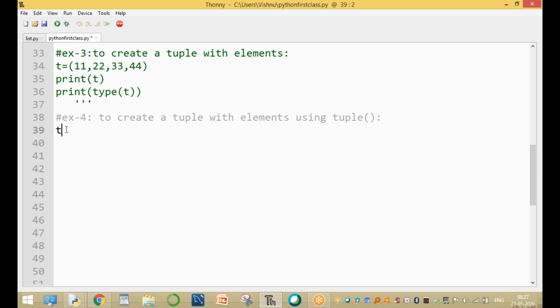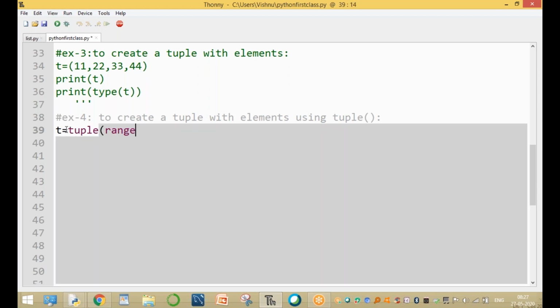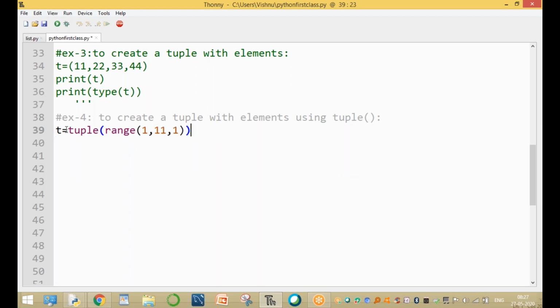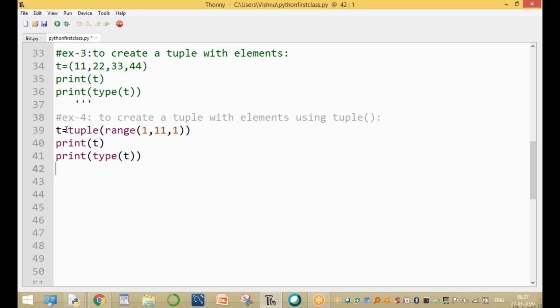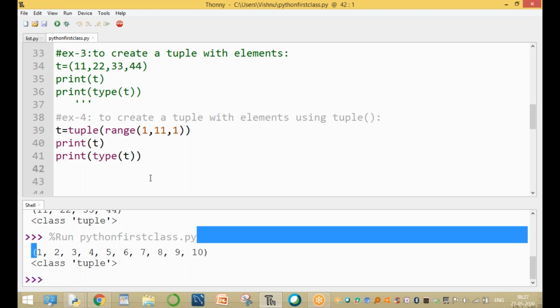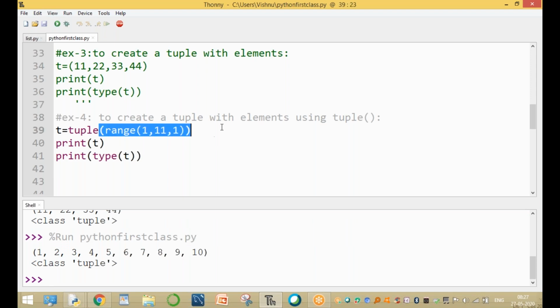For example, T equal to tuple, using the tuple inbuilt function, that is range of 1, 11, 1. Then print the value of T and print the type of T. Here the elements are 1 to 10. Creating the range of 1, 11, 1.